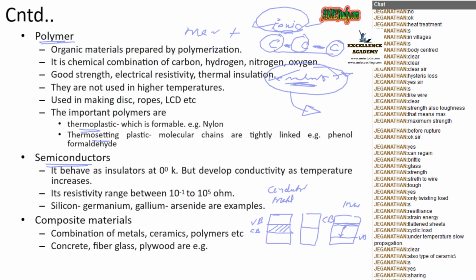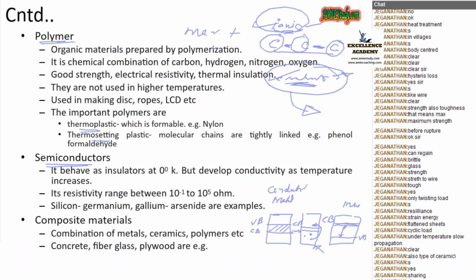In the case of a semiconductor, the gap is somewhat less. That is, this is conduction band, this is valence band. Like that it is arranged. And this much energy can be given to the electrons of valence band by increasing the temperature. So what will happen? This electron will jump to the conduction band and will act as a conductor.